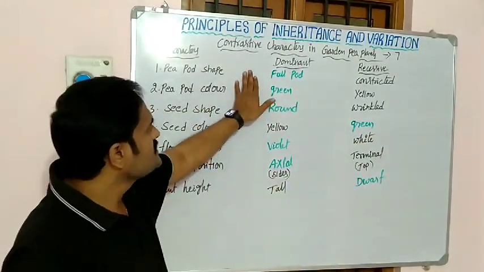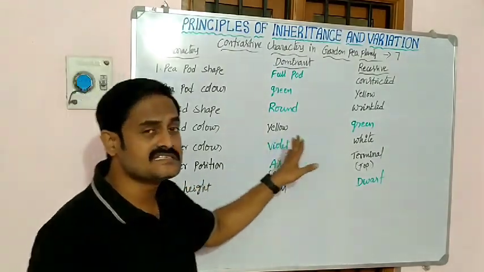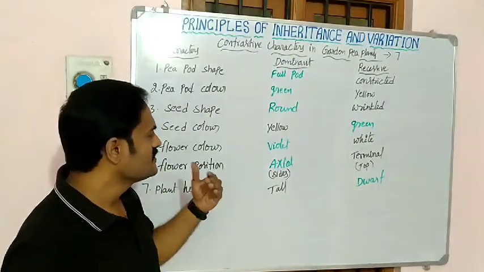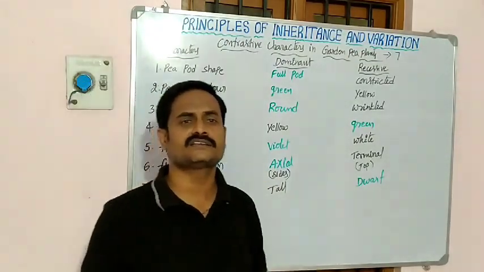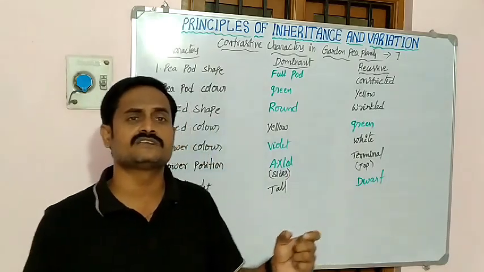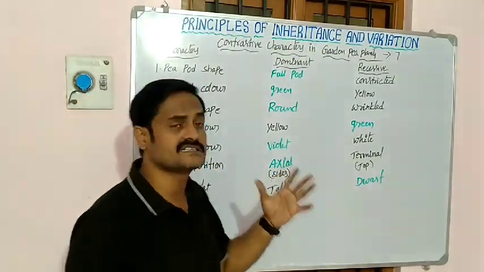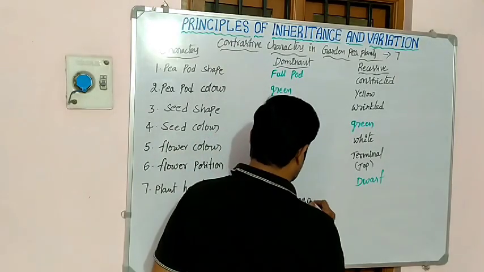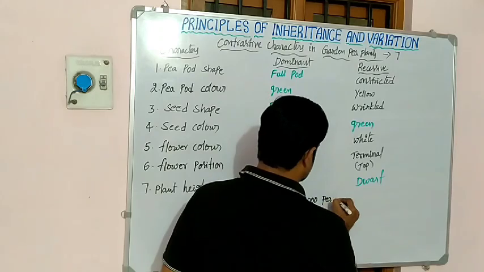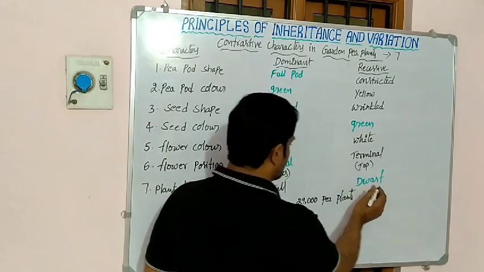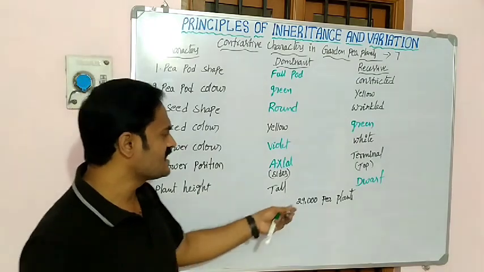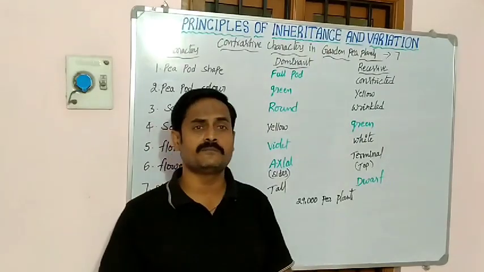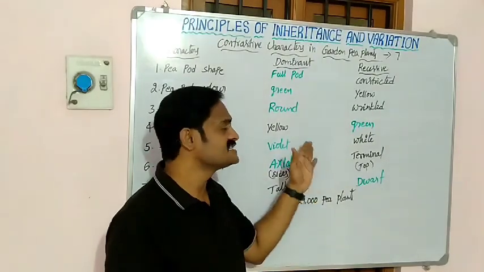Then how were these characters seen in the pea plants? In his experiments, over nearly 7 years, he worked on nearly 29,000 pea plants. He conducted experiments on nearly 29,000 pea plants, and he gave mainly 3 laws from his experiments.